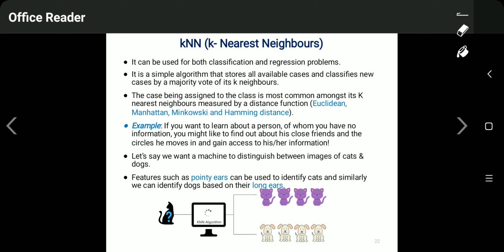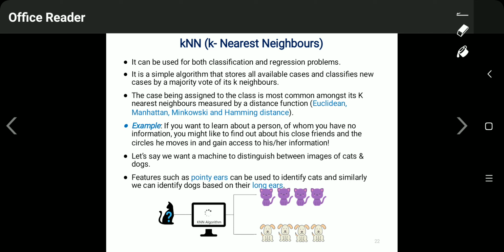Suppose a class may have more than one data set; it may be possible. So the top K means that if the value of K is 5, the top 5 smallest distances will be chosen. Out of those 5 distances, the class that has the majority of the votes will be declared as the class of that unknown input. So this is the K nearest neighbor classification. It can be better understood by a very smart example.